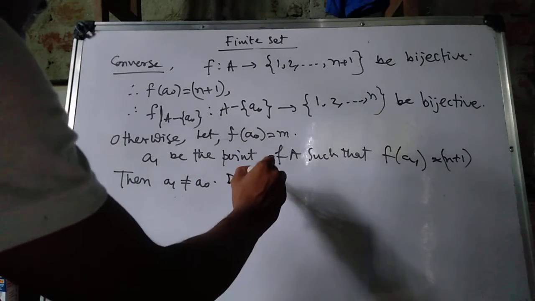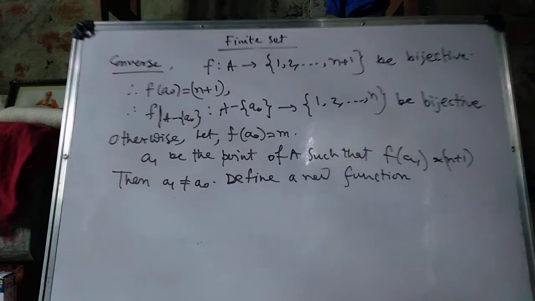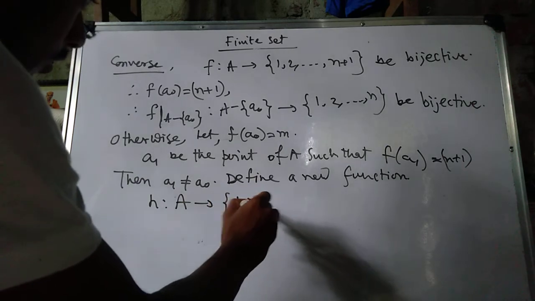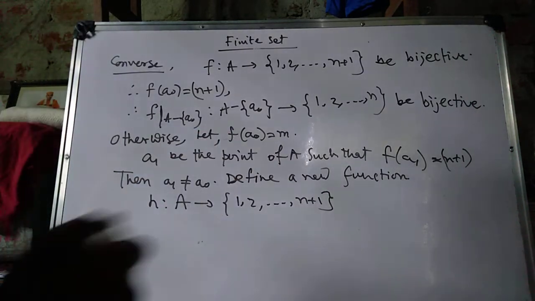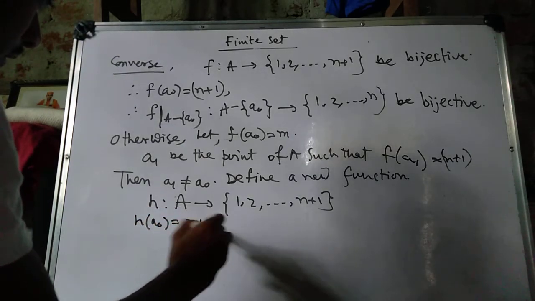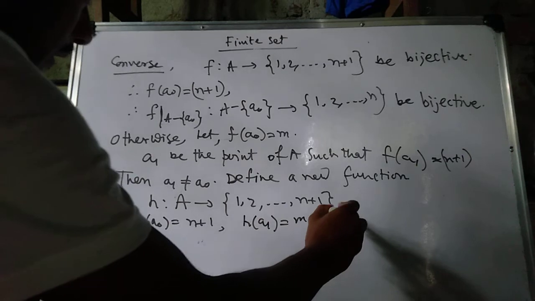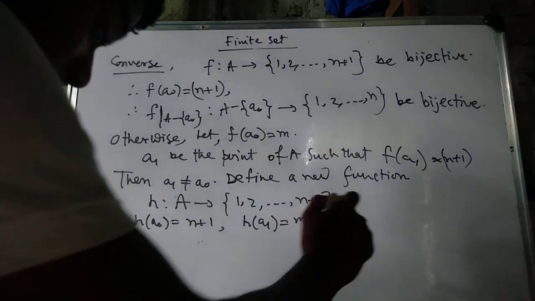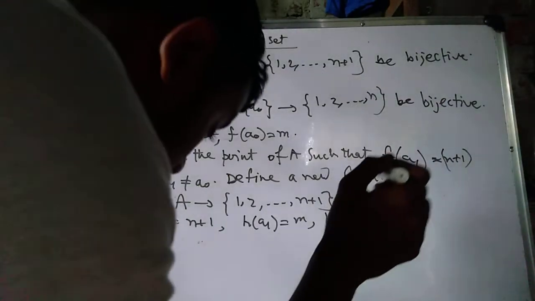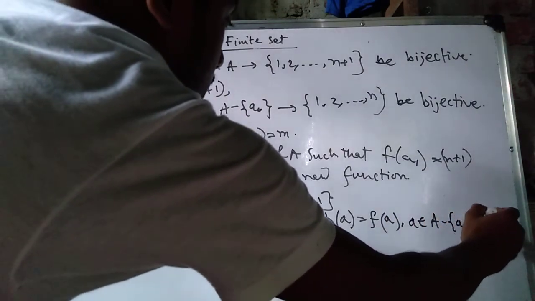Then define a new function h from A to 1, ..., n plus 1 such that h(a0) equals n plus 1 and h(a1) equals m, and h(a) equals f(a) where a belongs to A minus {a0, a1}.